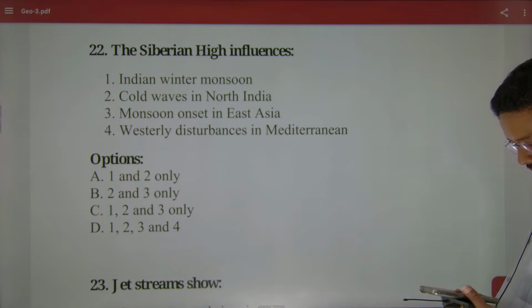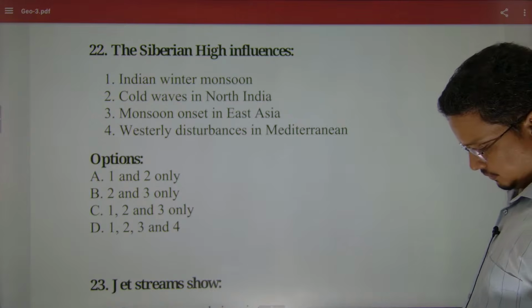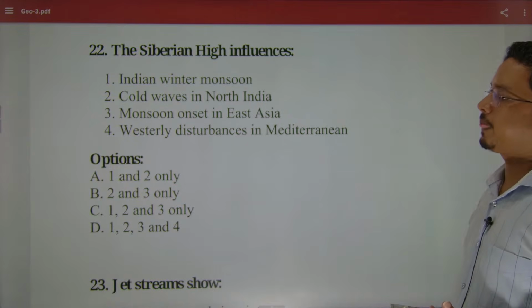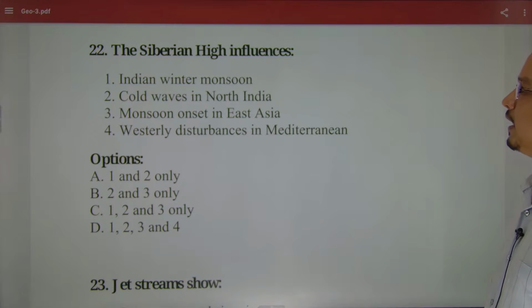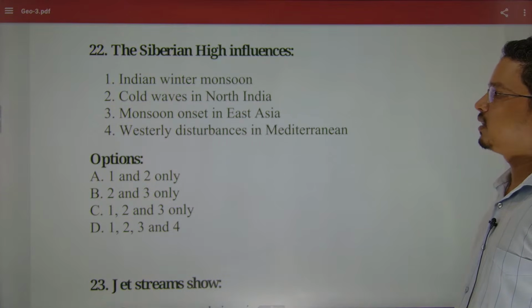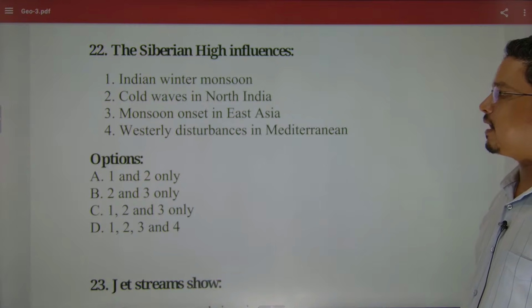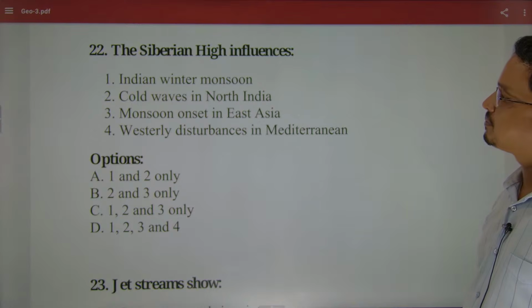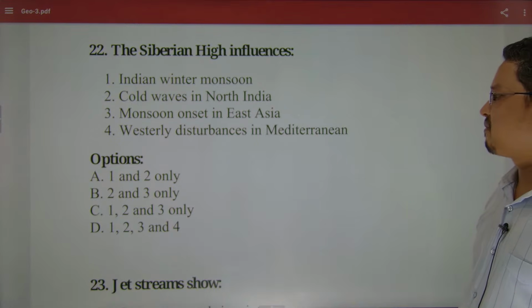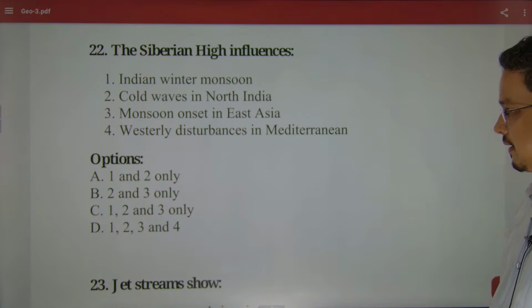Siberian high influence says what? The Indian monsoon, cold waves in North India, monsoon onset in East Asia, westerly disturbance in Mediterranean Sea.